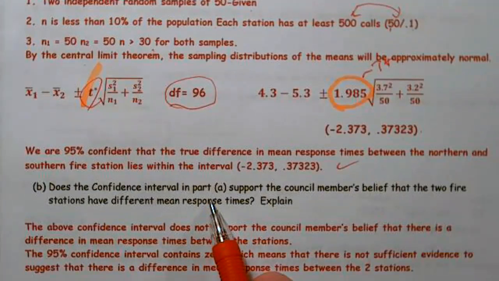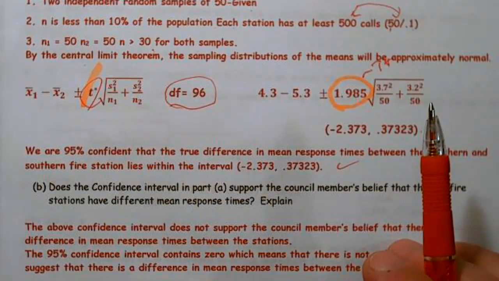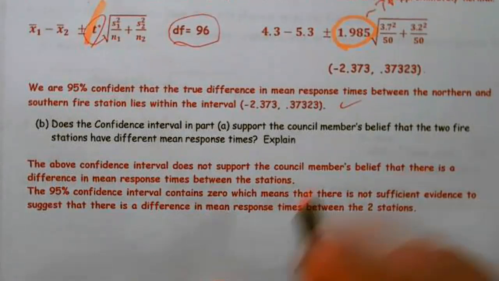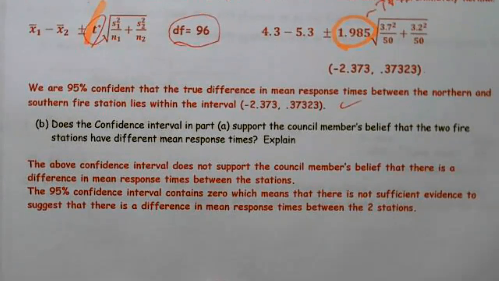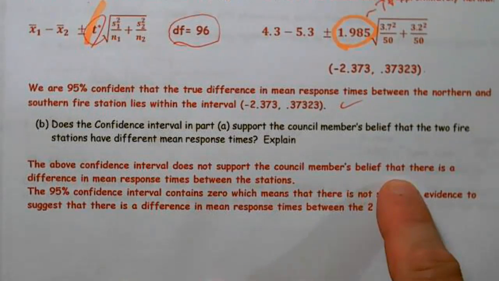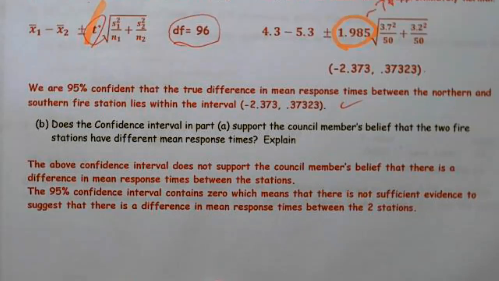Does the confidence interval in part A support the council member's belief that the two fire stations have different response times? Explain. I need to make sure I answer the question. The question was, does it support the claim? Well, the claim was that there is a difference. So the above confidence interval does not support the council member's claim. There it is. I answered their question.